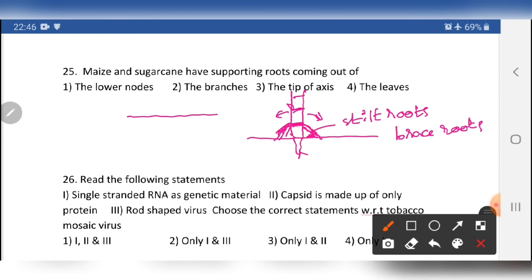The lower node, that is called the basal node. These adventitious roots are developed. Adventitious roots basically mean root development other than from the radicle; any root developed from the plant body except the radicle is considered an adventitious root. So our answer is the lower node. Question 25, and next question.